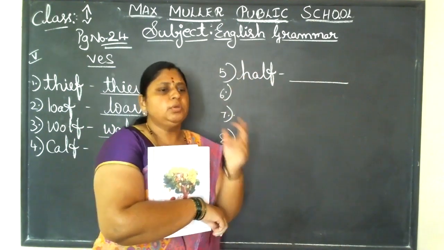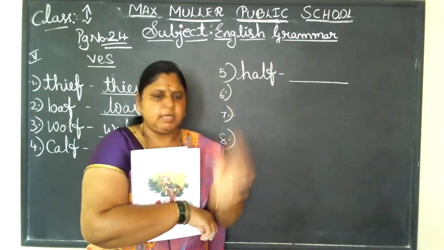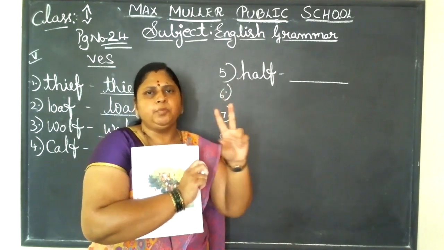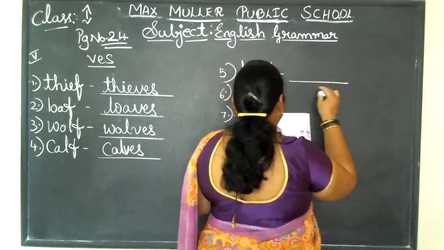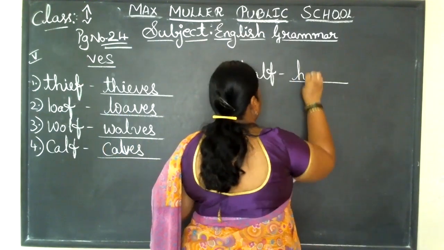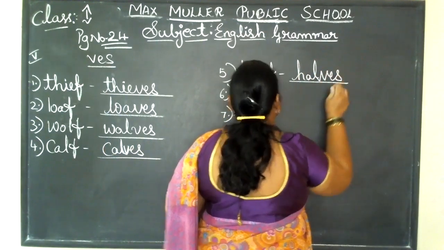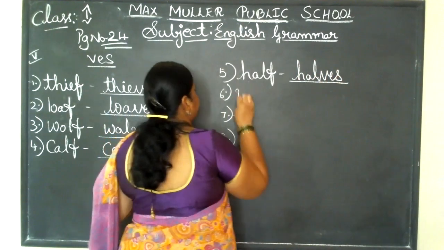And one more thing, if you have a big pencil with you, means mummy has brought a new pencil. What will she do? You will keep on sharpening and you will waste the pencil. She will cut it into half, break it into two parts, and give you two pencils to the school. So that is called half. Many is called halves, H-A-L-V-E-S. Okay, next is wife.